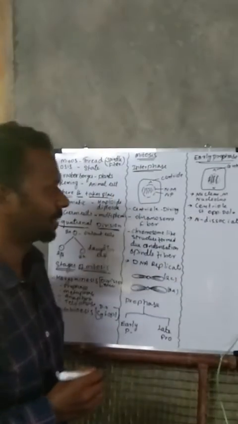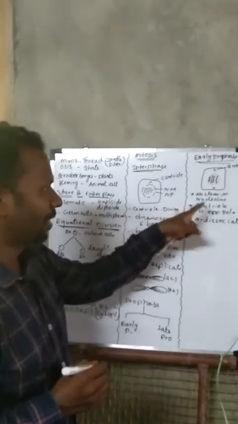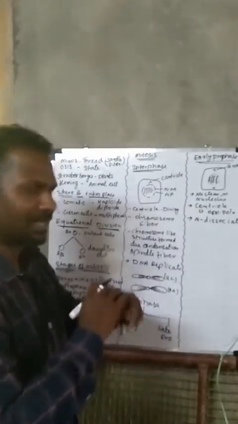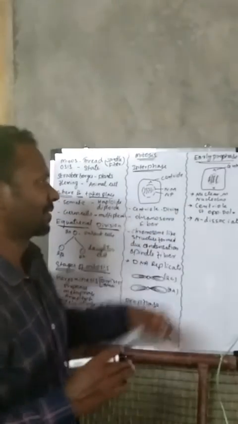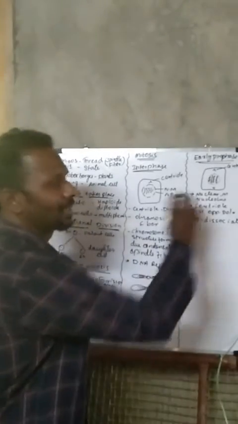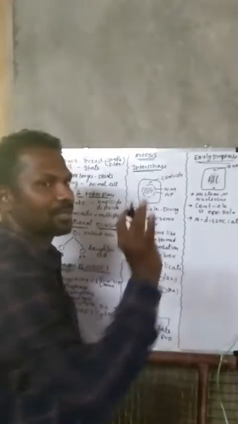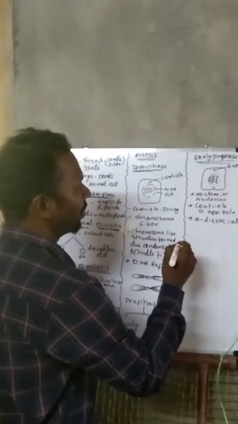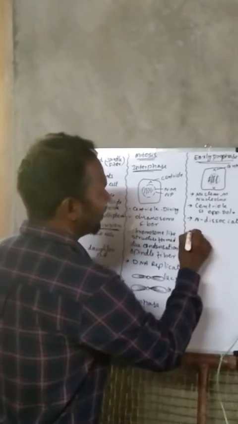That's what we should remember here. So nuclear membrane, nucleolus, and all this disappear, dissociate. Centrioles come to opposite poles. And somewhat the chromosome is formed. And let us now move to late prophase.